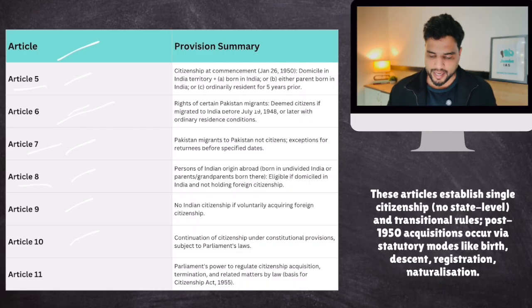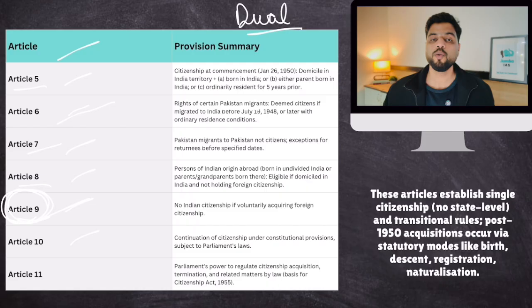Article 8 deals with persons of Indian origin, those who were born abroad, but their parents or grandparents were Indians. Article 9 deals with no Indian citizenship if voluntarily acquiring foreign citizenship. Basically, you won't keep Indian citizenship if you acquire any foreign citizenship. So if you have taken the citizenship of the UK, USA, Australia, your Indian citizenship automatically expires. This is a constitutional provision. And it is because of this Article 9 that India does not allow dual citizenship. Remember this fact. It is clear from Article 9.